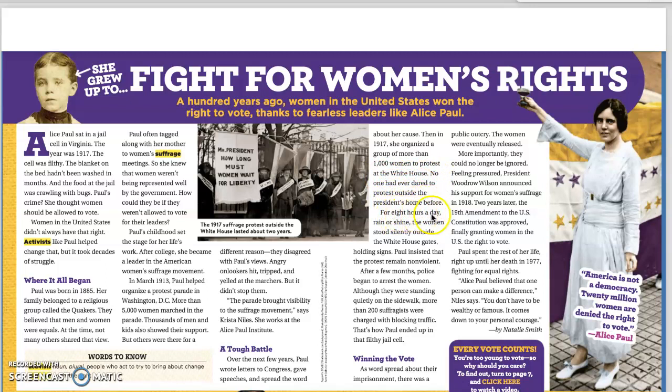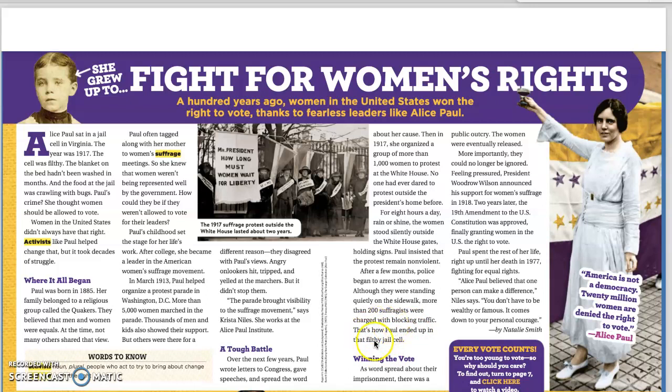For 8 hours a day, rain or shine, the women stood silently outside the White House gates, holding signs. Paul insisted that the protests remain non-violent. After a few months, police began to arrest the women, although they were standing quietly on the sidewalk. More than 200 suffragists were charged with blocking traffic. That's how Paul ended up in the filthy jail cell.